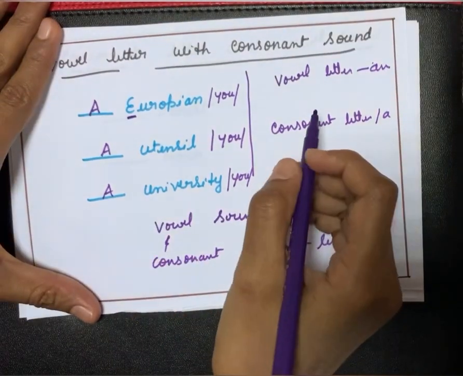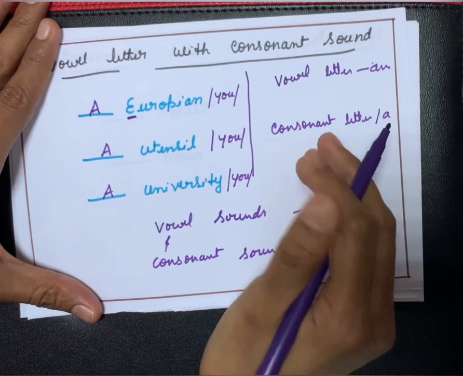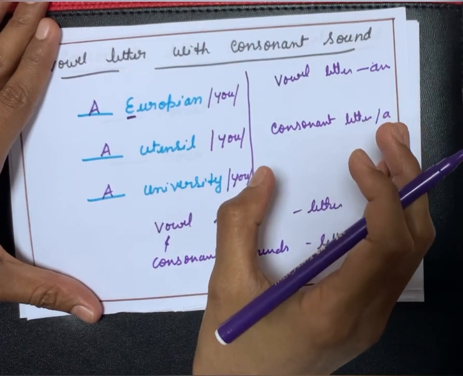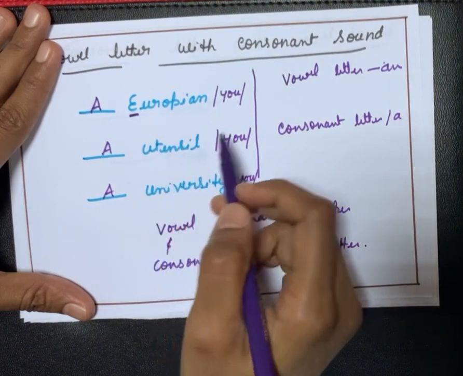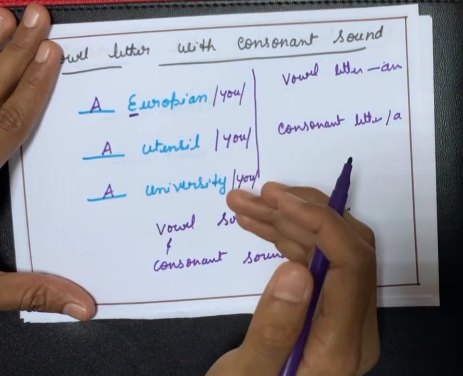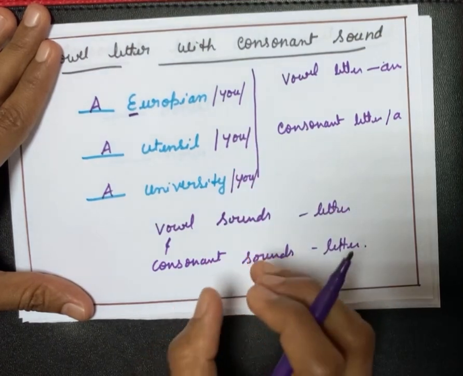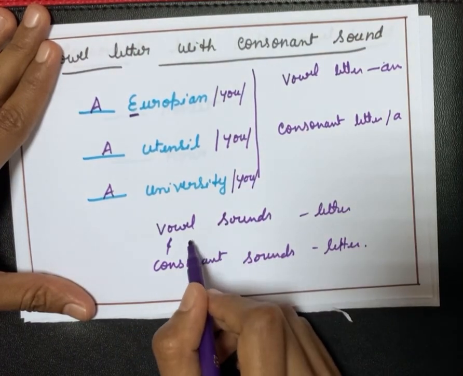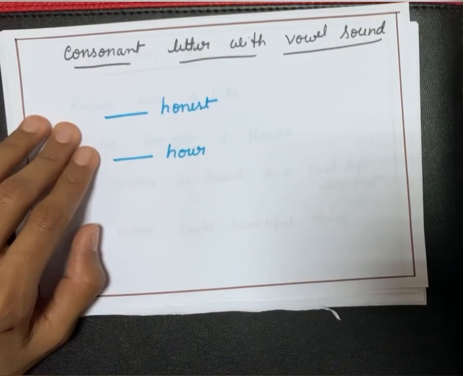It is okay to explain them on the basis of vowel letter and consonant letter only when they were in KG. But when words like European, utensil, university are introduced to them, at that time you have to explain on the basis of vowel sounds and not vowel letters.